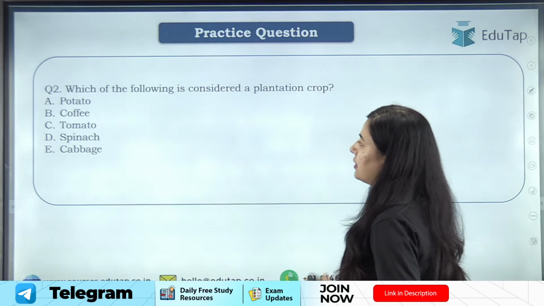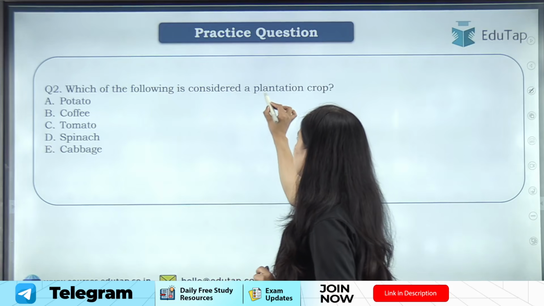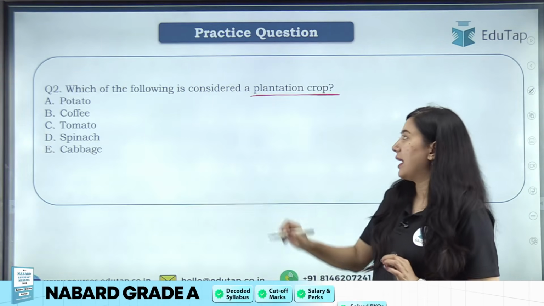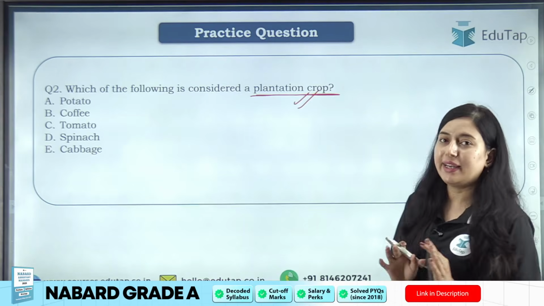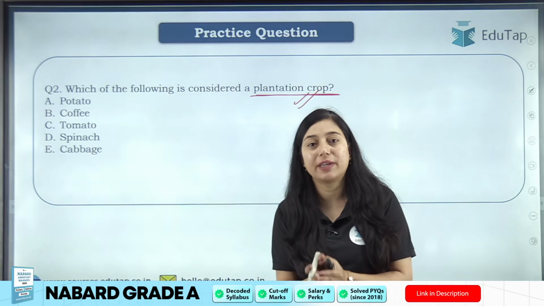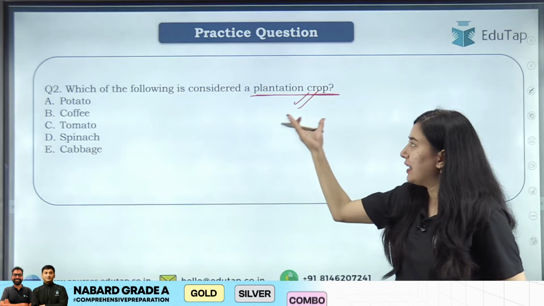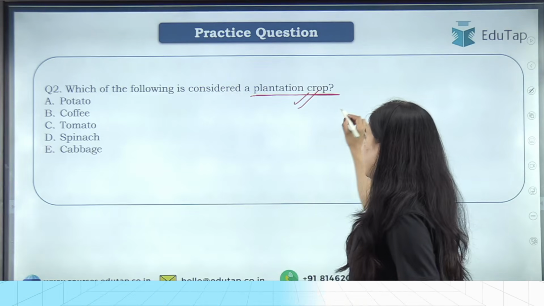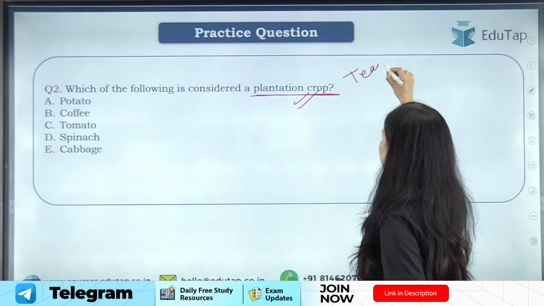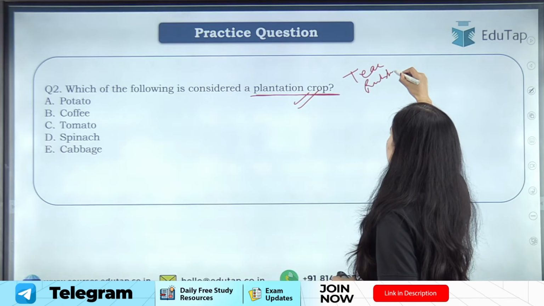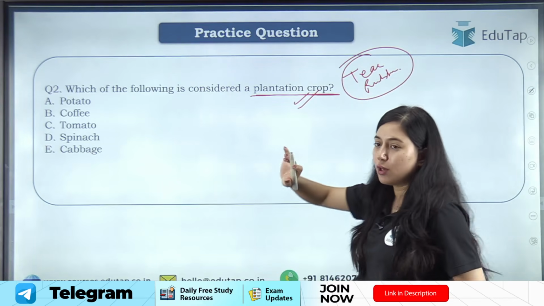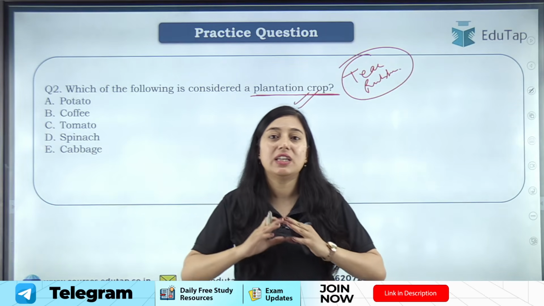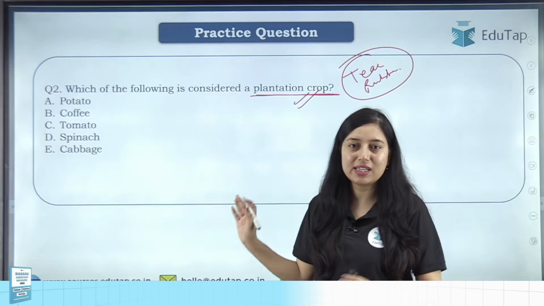Now, next question is which of the following is considered plantation crops? ठीक है. Now first we need to understand here what is the meaning of plantation crop. Plantation crop का मतलब क्या होता है? So students, plantation crops मैं example देती हूँ. I'll give you few examples like tea, like rubber. Okay. Now when these plantation crops are grown, they are grown on a very large scale. Okay, we need a large amount of area for growing these plantation crops.